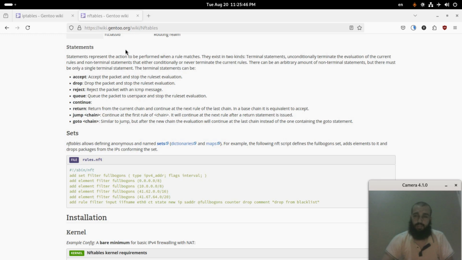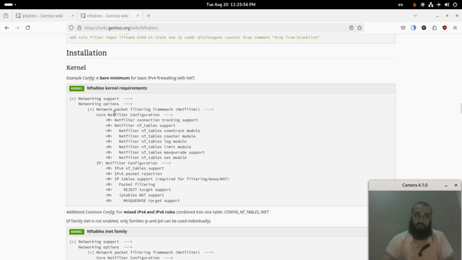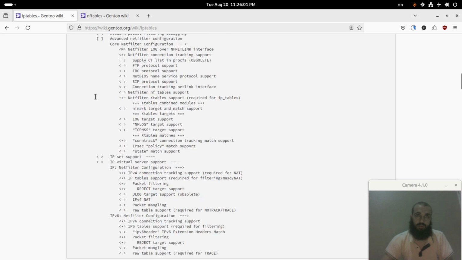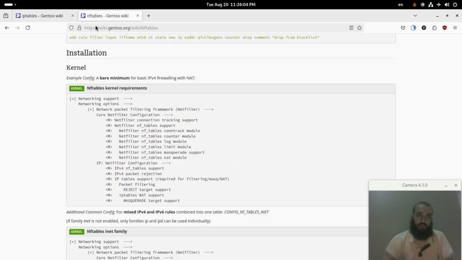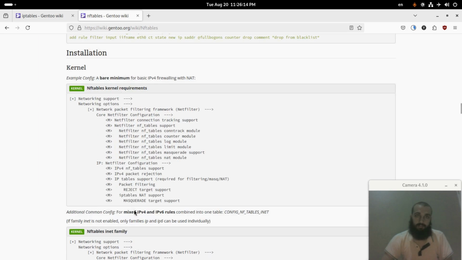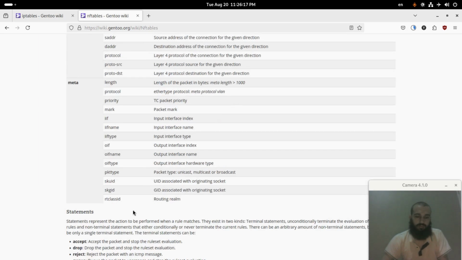The use flags that you have seen, which are nftables and iptables, may require you to enable the options in the kernel the same way I have done. So the options for iptables are as you can see, and the options for nftables are as you can see. Some of them may require you to understand and know when to enable or disable them. I may make a separate video about enabling nftables on Gentoo.